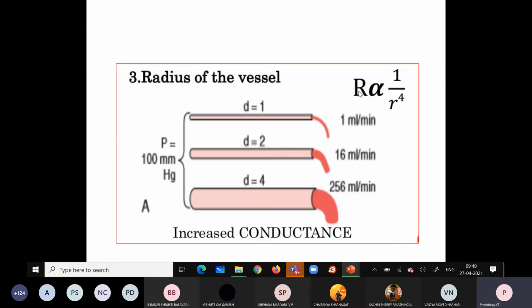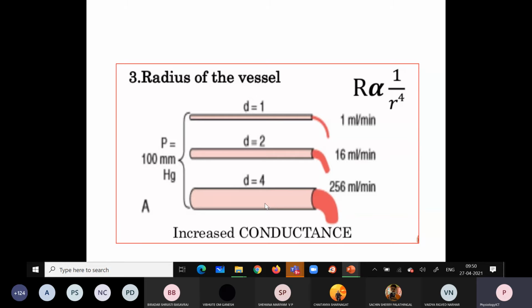The resistance is inversely proportional to the fourth power of the radius. If the radius increases, the resistance decreases. You can see that as the radius gradually increases, the resistance decreases and the blood flow increases.